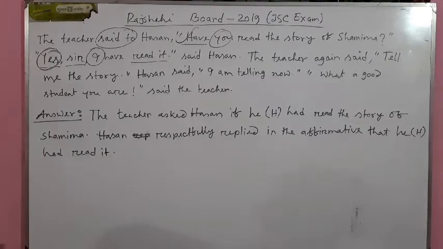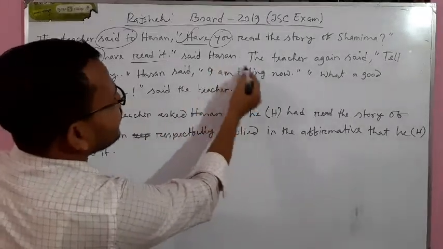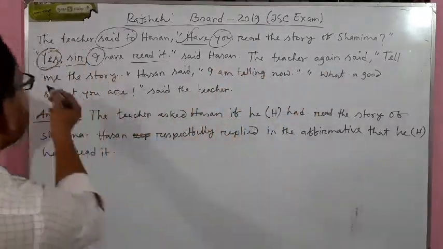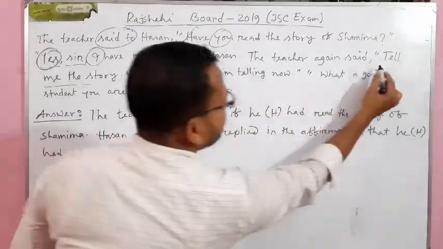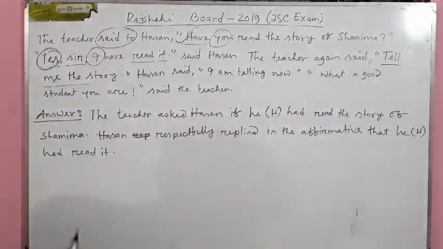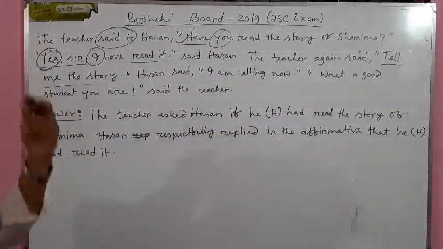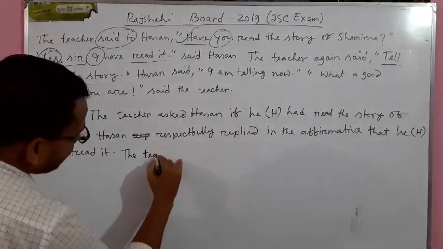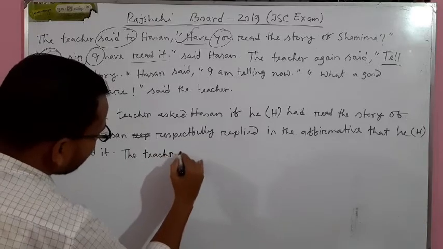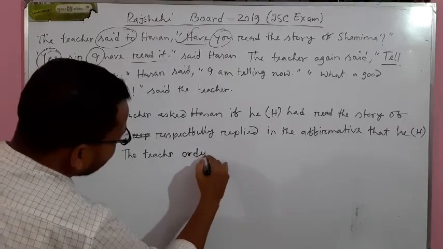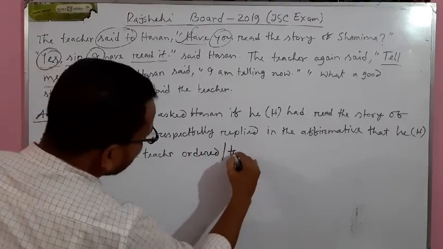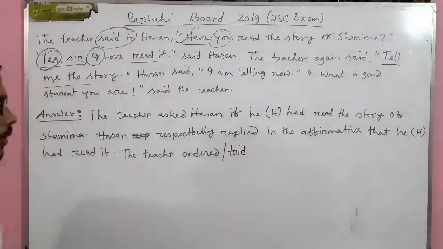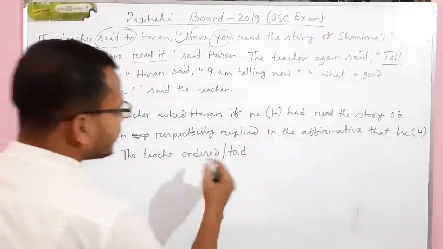Okay. Then the teacher is saying tell me the story. This is actually the speech of the teacher. The teacher is telling Hasan to tell him the story. That means the teacher ordered or told Hasan, any one of them.